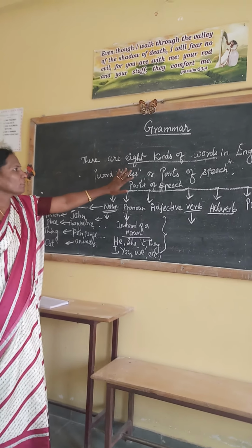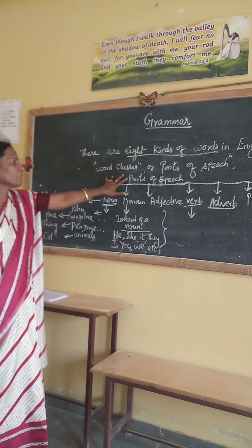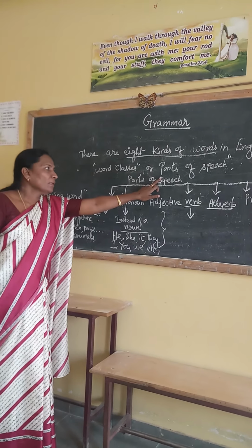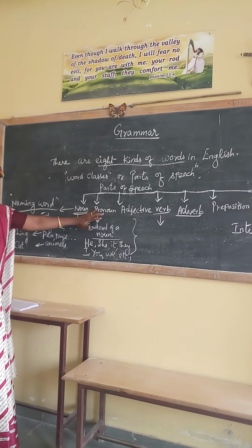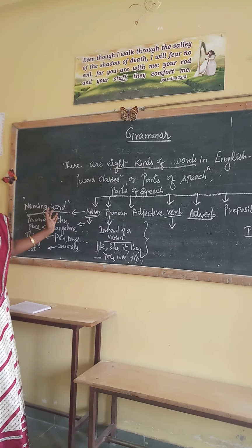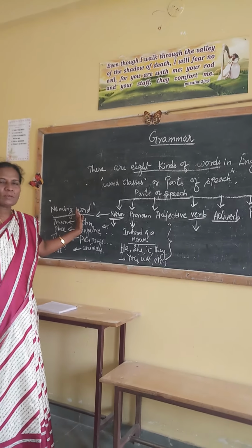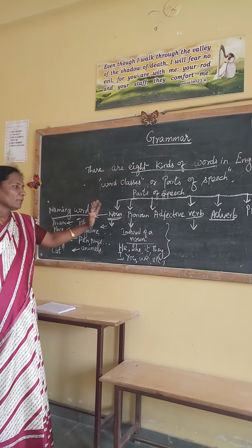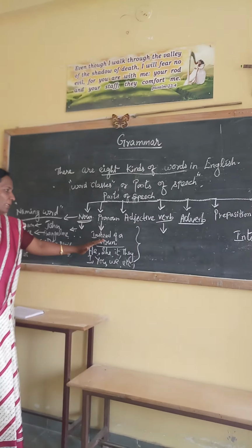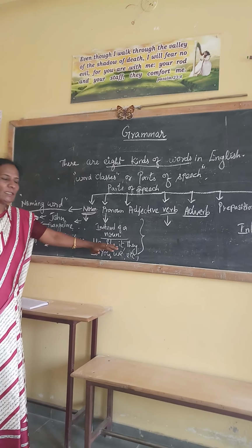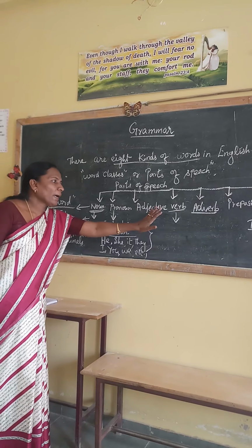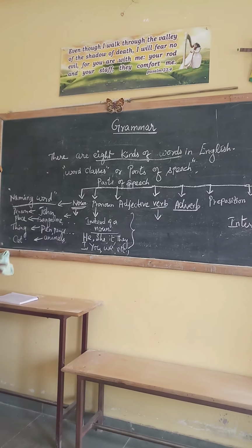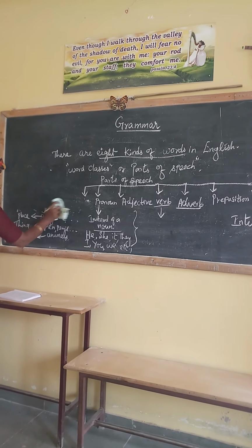There are 8 kinds of words in English: word classes, or parts of speech. In the previous classes we saw noun and pronoun. A noun is a naming word, and a pronoun is used instead of a noun: he, she, it, they, we. Today we will go for verb and adverb.